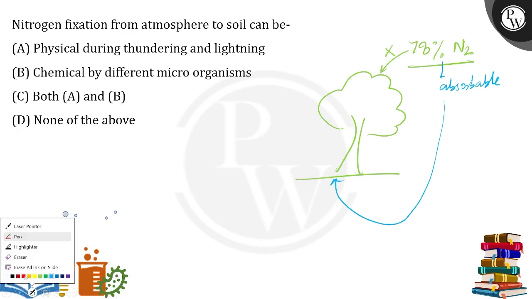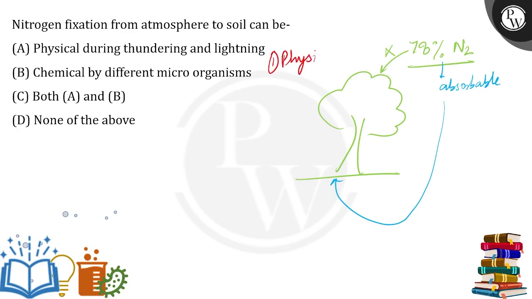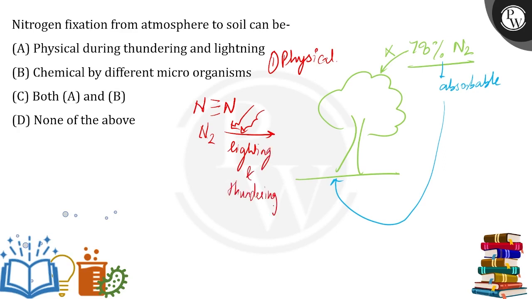So to do that, we have certain methods. The first one is the physical method. See, nitrogen N2 is written as N triple bond N. This is N2. Okay. So now when we give a lot of energy here in the form of lightning or thundering, so what are we doing? We are giving in a lot of energy to break this bond, right?